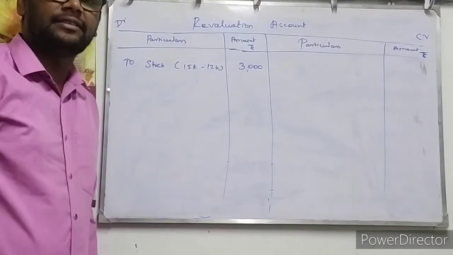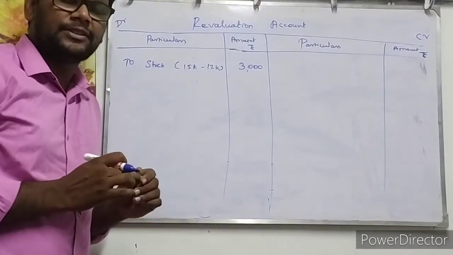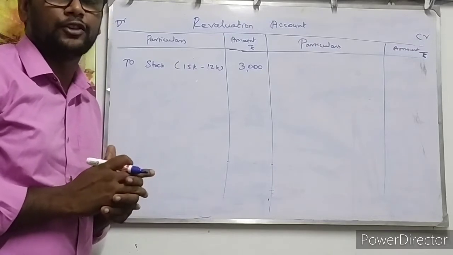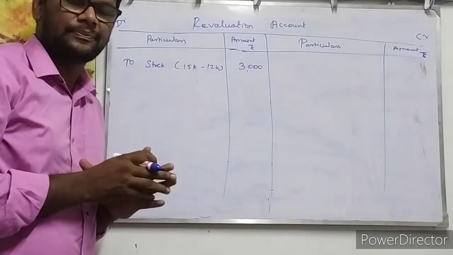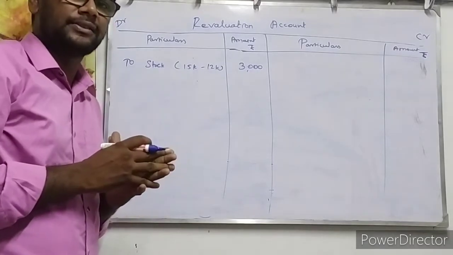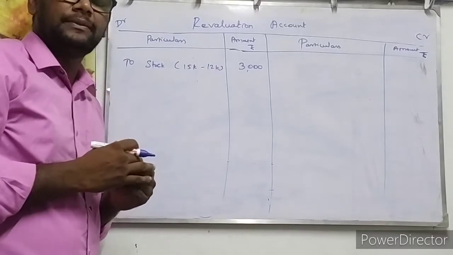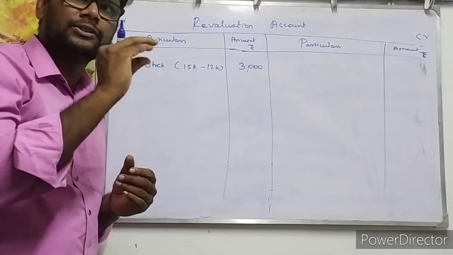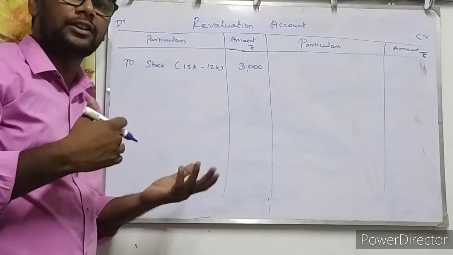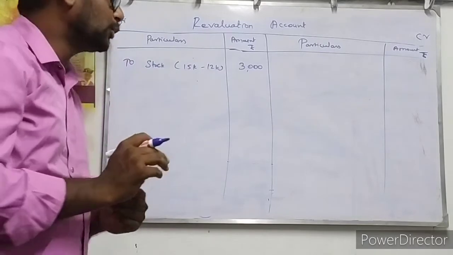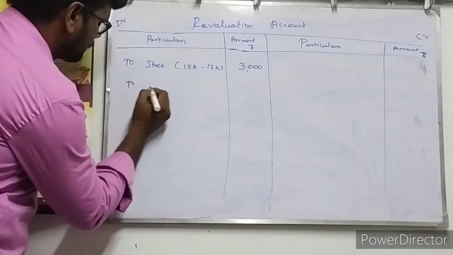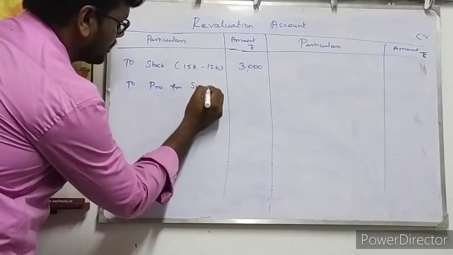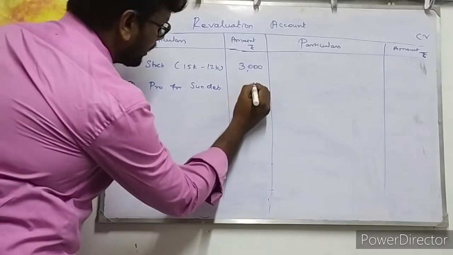And the second information is sundry debtors. In the adjustments they have given sundry debtors as only 10,500 rupees. But sundry debtors is an asset, isn't it? It is a current asset. As per the previous year balance sheet, sundry debtors was 11,000 rupees. Now 500 rupees worth of sundry debtors is decreased. So provision for sundry debtors, since assets are decreased, is 500 rupees.